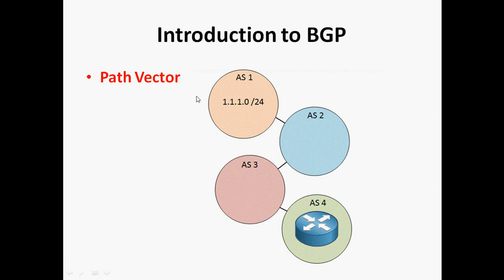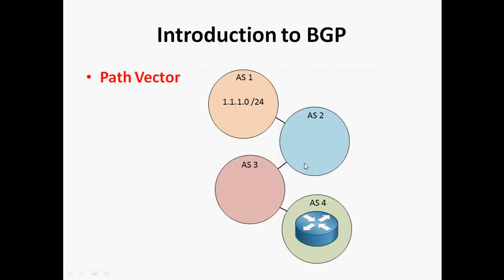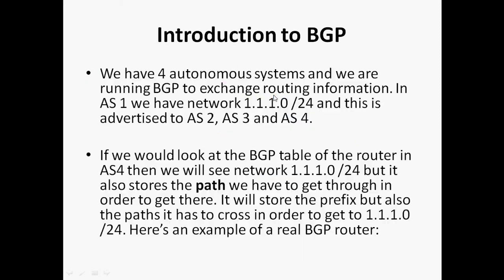Okay, so next one, path vector. This is an example scenario. For example, in AS4, which is a different autonomous system number, from this router I learn the 1.1.1.0/24 network from AS1. We have 4 autonomous systems and we are running BGP, exchanging routing information between the AS numbers.